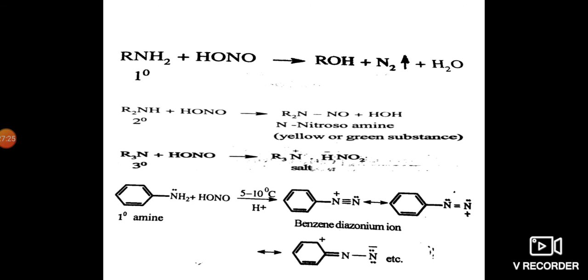So like that we can distinguish primary, secondary and tertiary amines from each other, and this is also called the identification of amines.